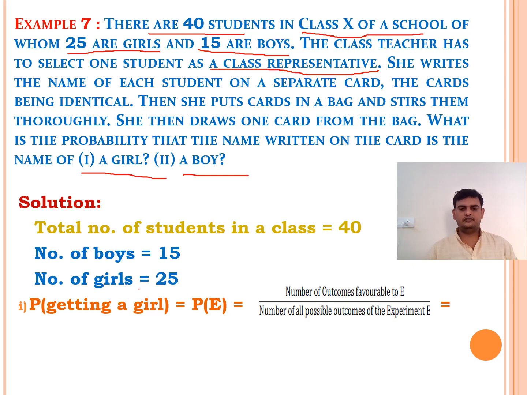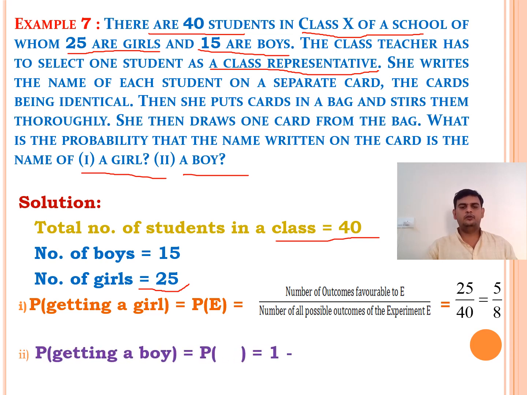We have 25 girls, so 25, and total possible outcomes, the total class, how many students are there? 40. So the probability is 25 by 40, that is nothing but 5 by 8. So getting a girl as a class representative is 5 by 8.